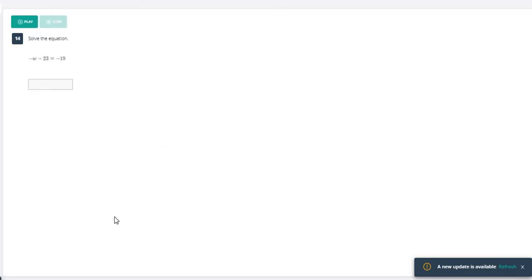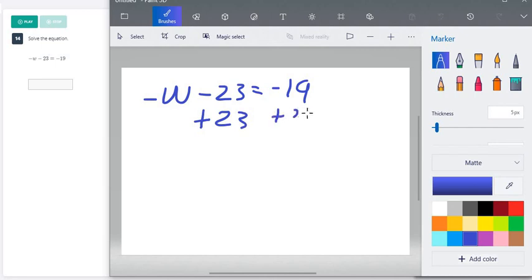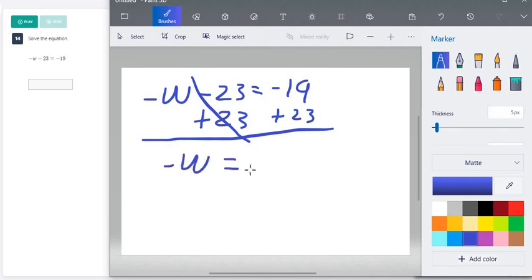And then our last one here. So we have negative w minus 23 equals negative 19. So again, here we are subtracting, so the opposite operation would be to add. We need to add 23 to both sides. This now cancels out, leaving us negative w equals negative 19 plus 23, which is 4. However, 4 is not our answer.